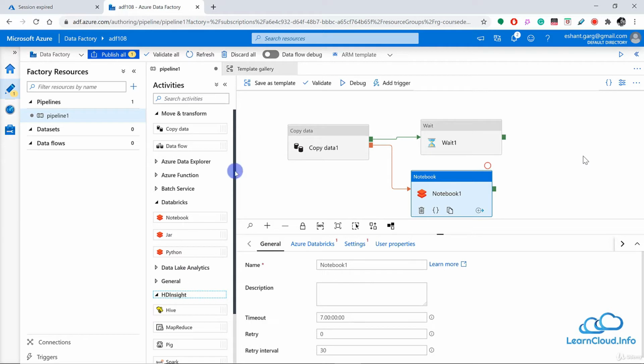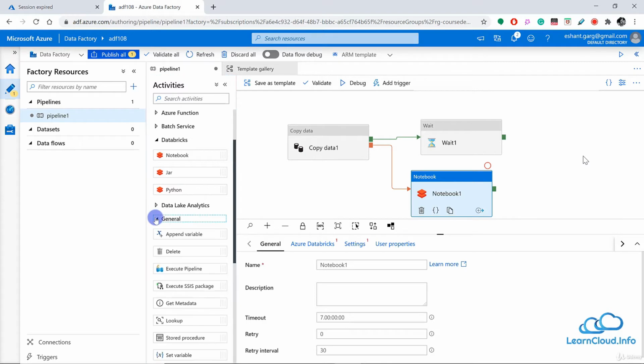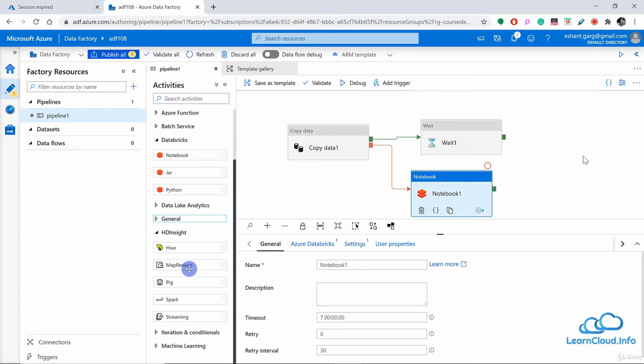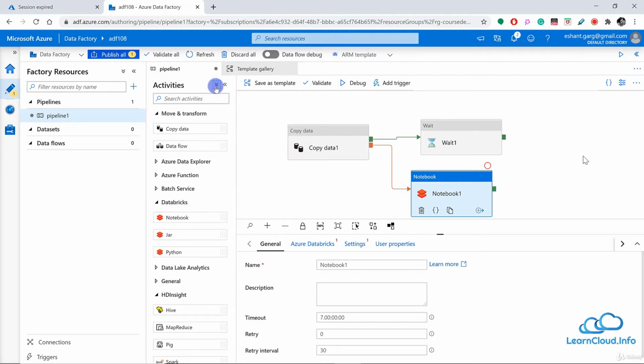And then we have control activities. Control activity means activities which control the flow of our pipeline. For example, if I go here, iteration and conditions, we can see the ForEach loop here, If Condition, Switch. And once again, if you're coming from an SSIS background, these are very similar to SSIS. So we have all these control loops or conditions which we can use to have a proper flow of data or decide our overall pipeline flow. So these are all the activities.